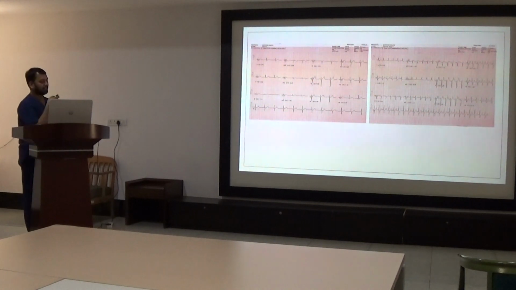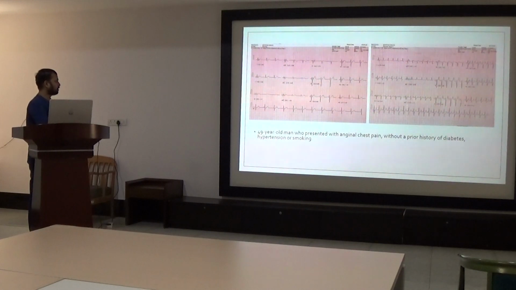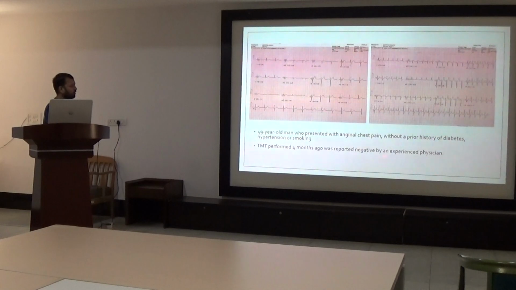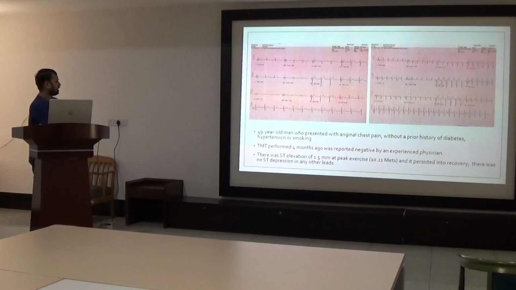Here I am mentioning an article from the British Medical Journal. Here is a 49-year-old man who presented with angina and chest pain without any prior history of diabetes, hypertension or smoking. A TMT was performed 4 months ago and was reported negative by an experienced physician, so they labeled this chest pain as non-anginal. But looking closely, there was an ST elevation of 1.5 millimeters in lead AVR at peak exercise of 10.21 minutes, and it persisted into recovery, and there was no ST depression in any other lead.